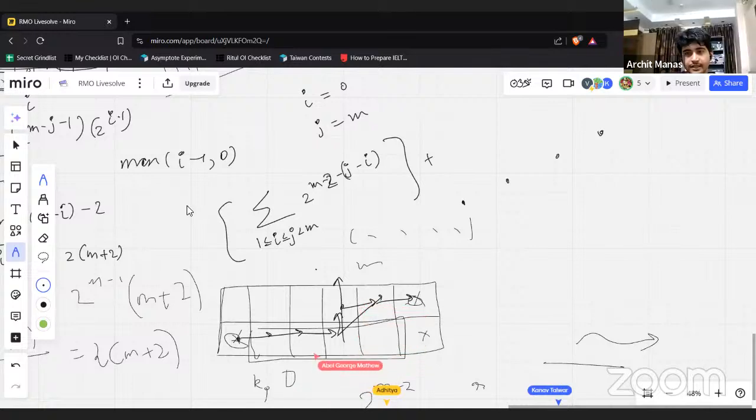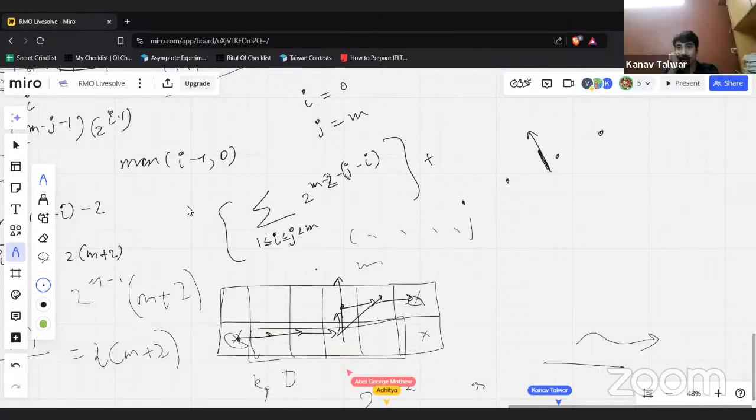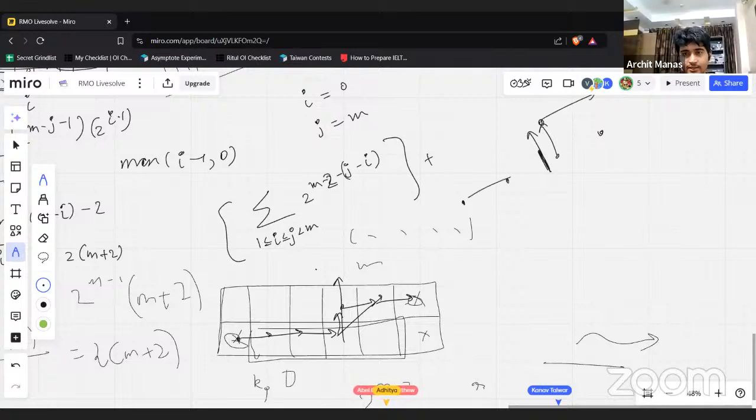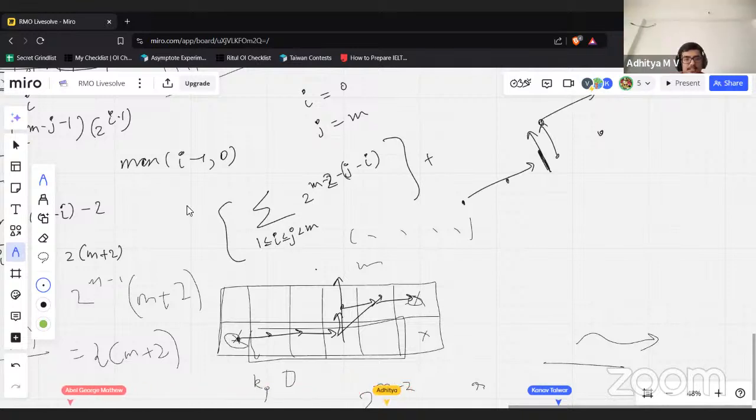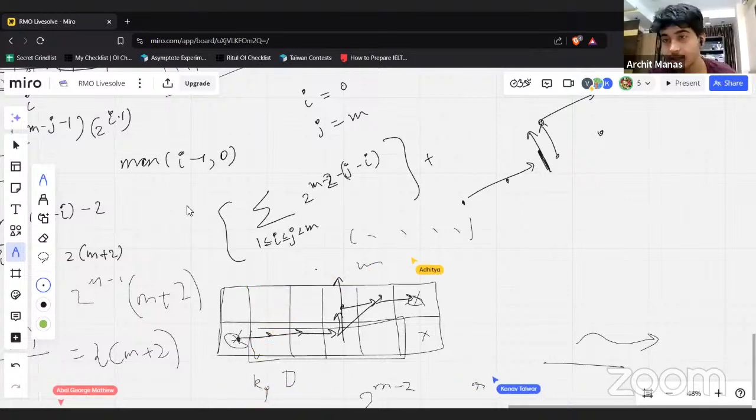If you are planning on doing something like this and then taking some point and moving all the things after that, you can't actually do that because you might actually repeat. So you need to count those cases separately. Let's do it like this. We are going to choose the number of...